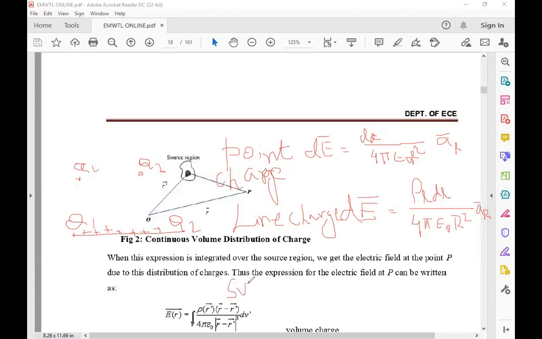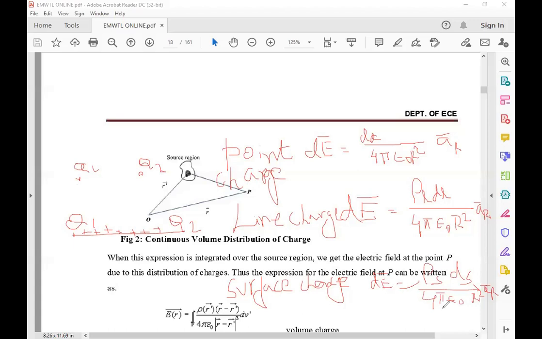Similarly, for the surface charge, dE bar is equal to dq, and dq is rho s into ds. Surface charge is rho s into ds. The remaining terms are the same, 4 pi epsilon naught r square into AR. If you take the integral, E bar is equal to the integral of rho s.